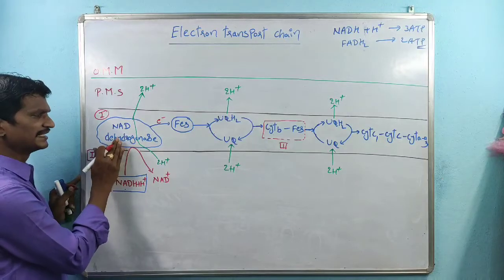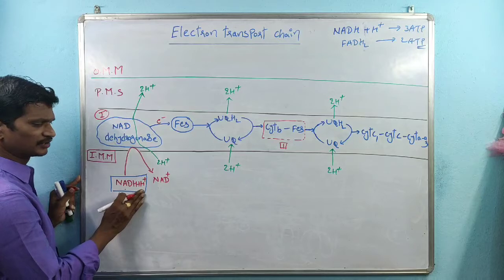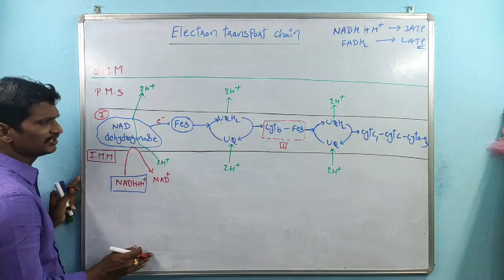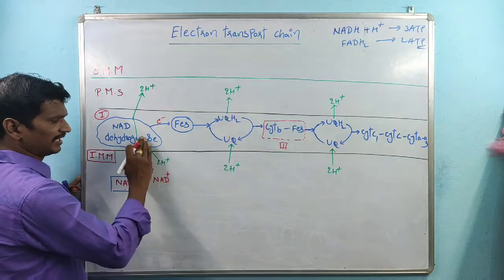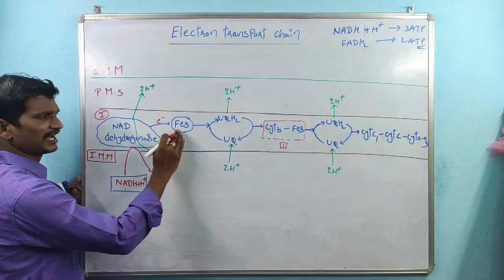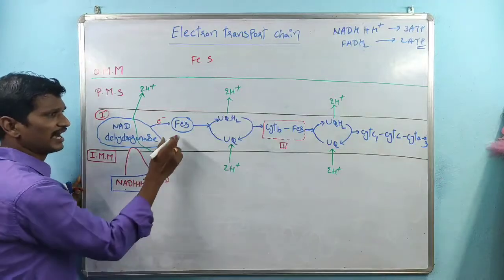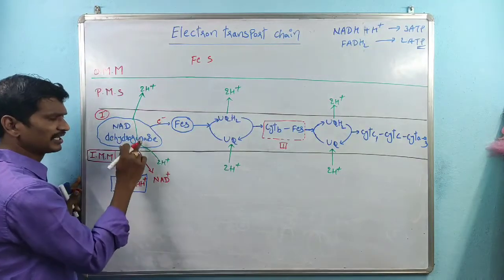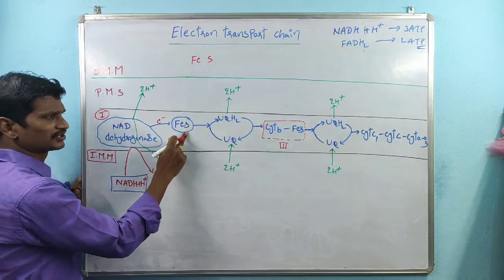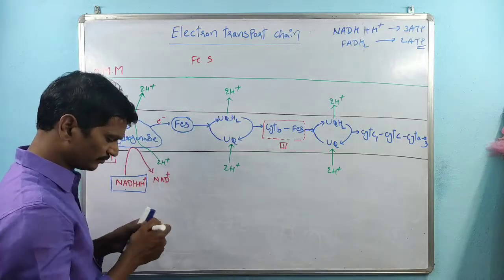Complex 1 is also called NADH dehydrogenase because it specifically interacts with NADH plus H plus, which is converted into NAD plus, and NAD plus is again involved in the TCA cycle. After that, there are iron-sulfur clusters. Fe indicates iron, S indicates sulfur. Here electrons are pumped from NADH dehydrogenase to the iron-sulfur clusters, and then transported from the iron-sulfur cluster to ubiquinone.